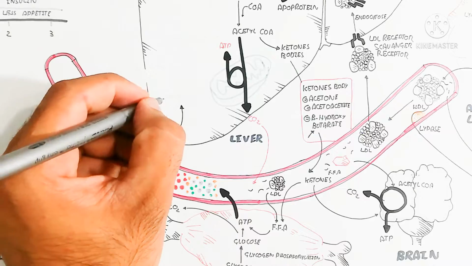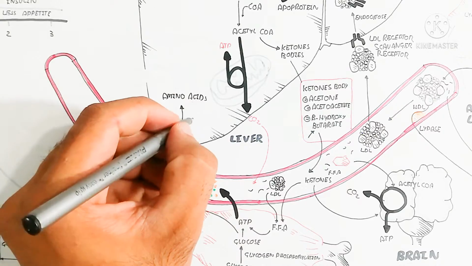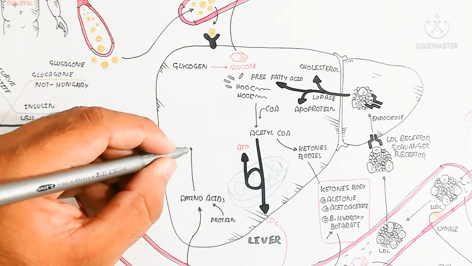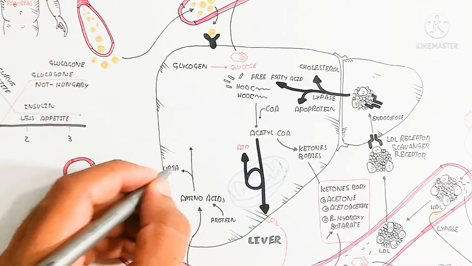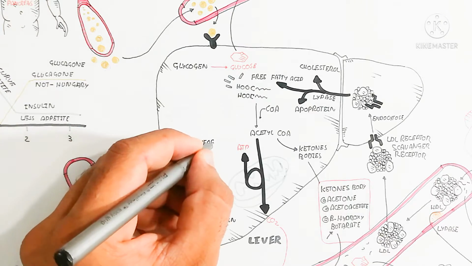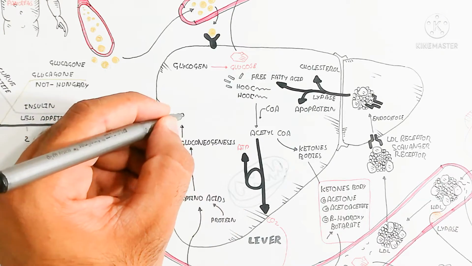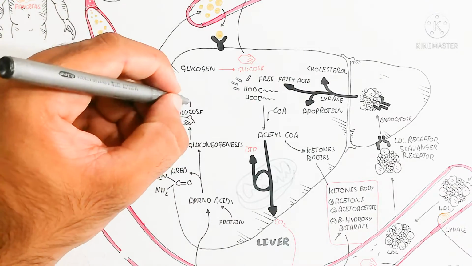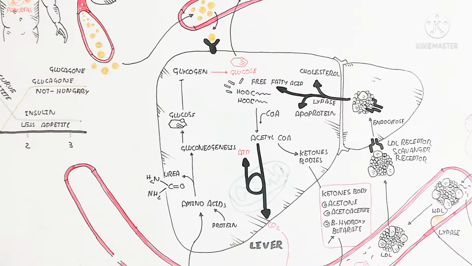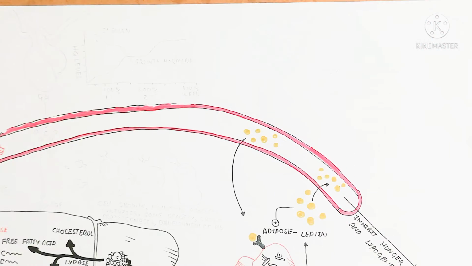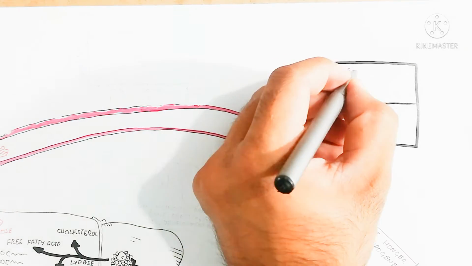Proteolysis will occur after 10 days. That means the breakdown of muscle and other organs. So it produces amino acids which go into the liver also. On the other hand, it is also converted to acetyl CoA, and gluconeogenesis will occur to produce glucose, as well as urea, which is separated, and after separation gluconeogenesis produces glucose.